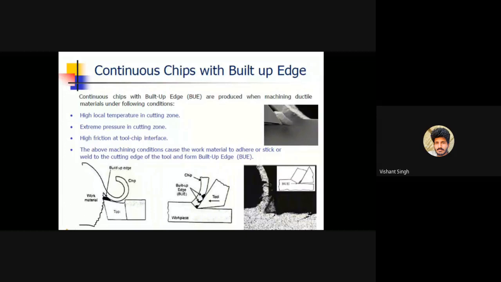The above machining conditions cause the work material to stick or weld to the cutting edge of the tool and form a built-up edge.